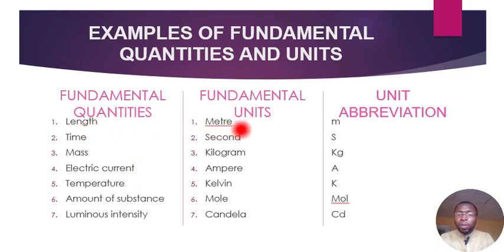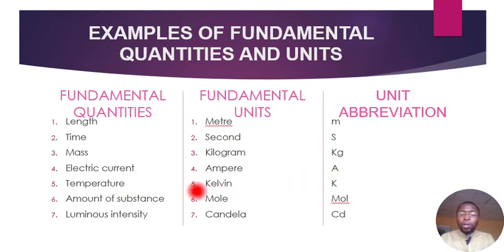For length, the fundamental unit is meter, by symbol is small letter m. For time, the fundamental unit is second, and by symbol is small letter s. For mass, the fundamental unit is kilogram, and by symbol is kg. For electric current, the fundamental unit is ampere, by symbol is capital A.